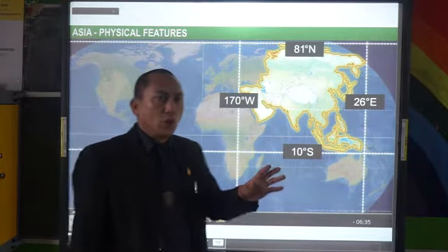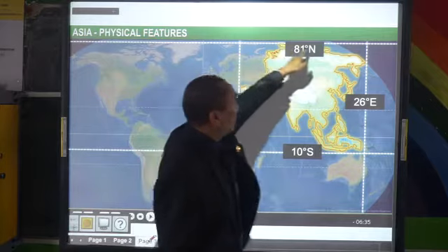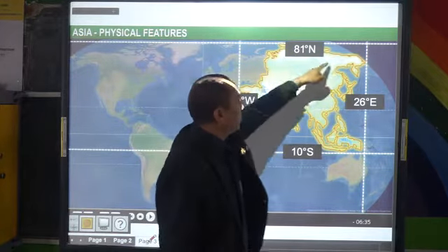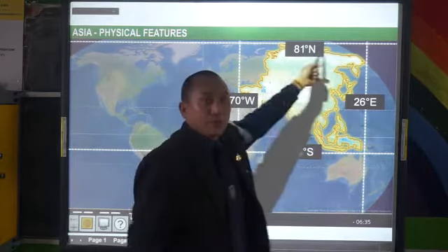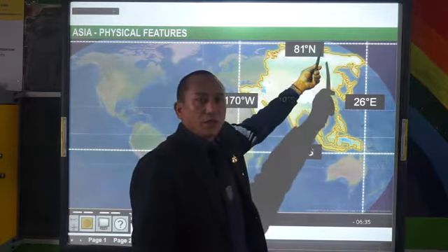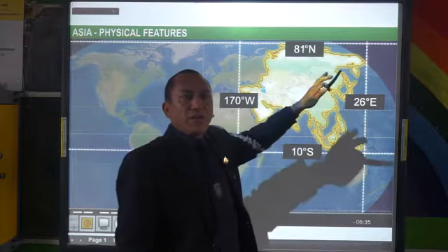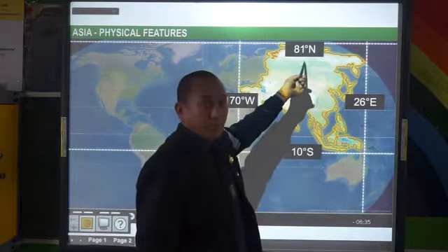Now, where is this northern lowlands located? This northern lowlands is located in the northern part of Asia. See this part, near the Arctic Ocean. It's located here, this northern part. It is a plain area which is called the Siberian Plain.